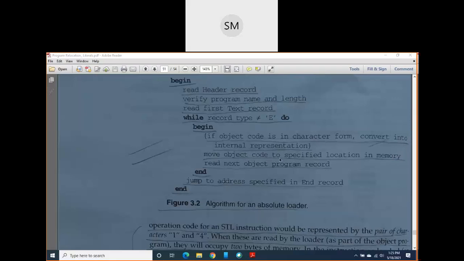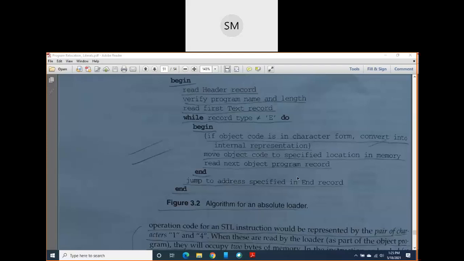So move that object code to the specified location in memory. It will load one single object code into the specified location, which location? 1033, or else the address of the STL instruction.